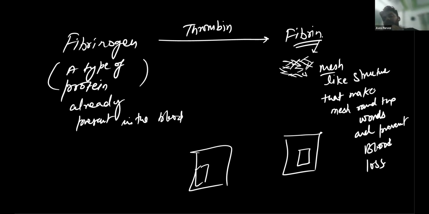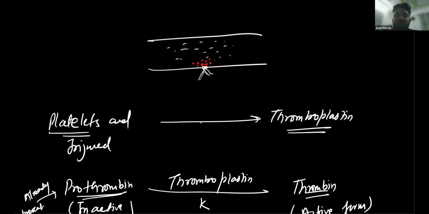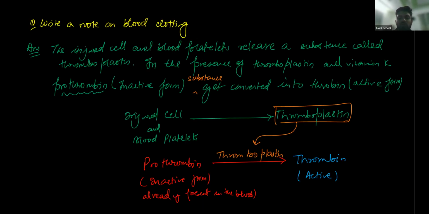Yes, sir. This is very important. Sometimes the question is asked why the deficiency of vitamin K and calcium results in late blood clotting, because vitamin K helps in the conversion of prothrombin into thrombin. So you can write this: write a note on blood clotting. The injured cell and the blood platelets release a substance called thromboplastin. In the presence of thromboplastin and vitamin K,